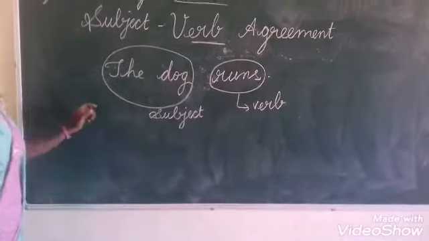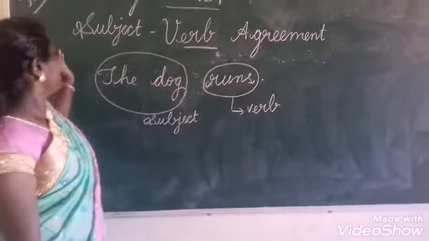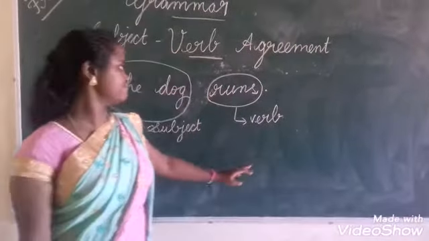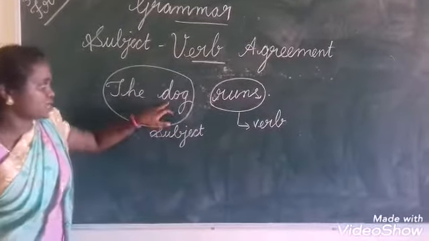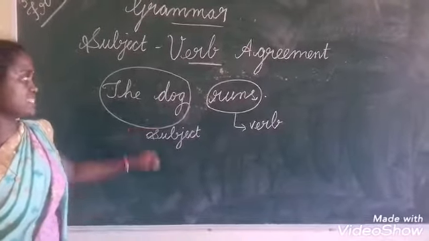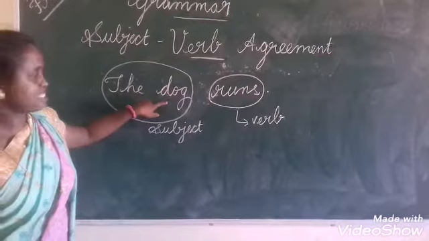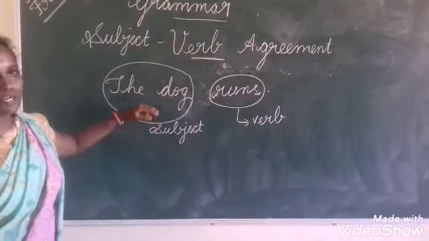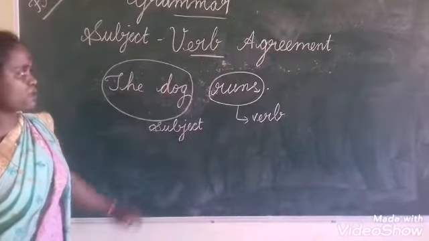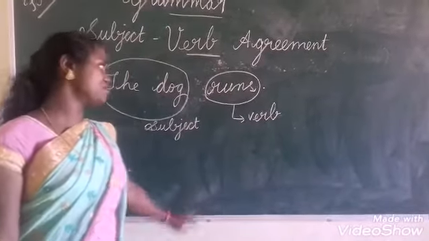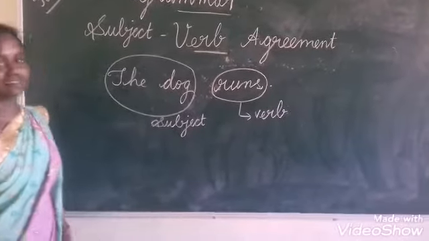Okay. So one more thing. I hope you all know what is singular and what is plural. Dog is singular. What is the plural of dog? Dogs. Plural of cat? Cats. Girl? Girls. Boy? Boys.